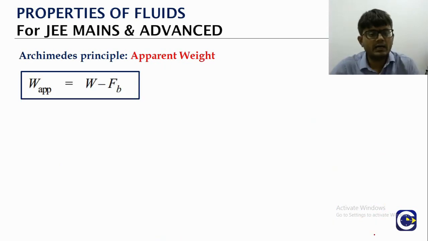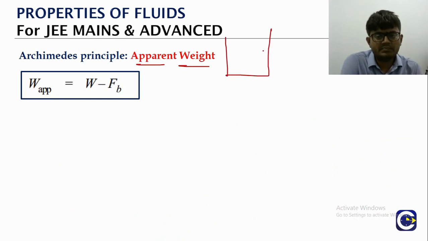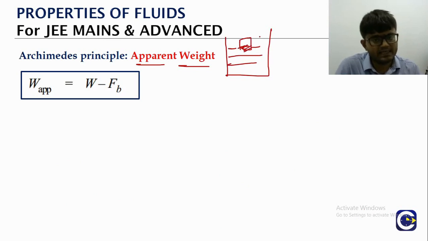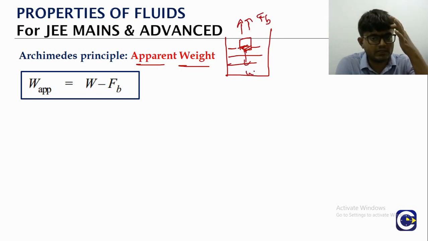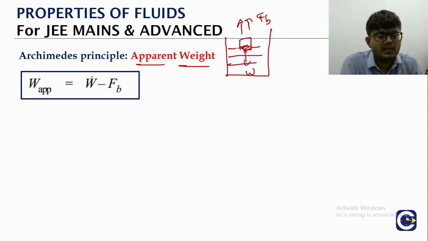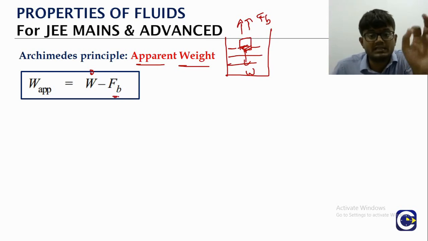Now when you have an object which is either partially or completely submerged, when we try to measure the weight of the object, that's what we will be calling the apparent weight. Say, for example, we have the object in a vessel. It can be partially submerged or completely submerged. As a result, there will be a buoyancy acting in the upward direction. It will have its normal weight downward. What is the net downward force? We have to take the downward force, which is the actual weight, minus the upward force. We have to subtract buoyancy.